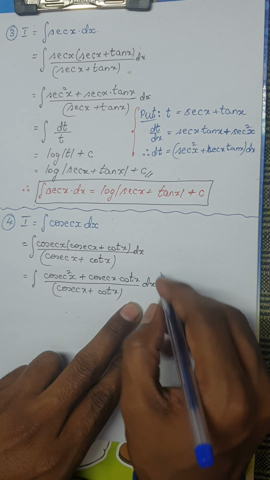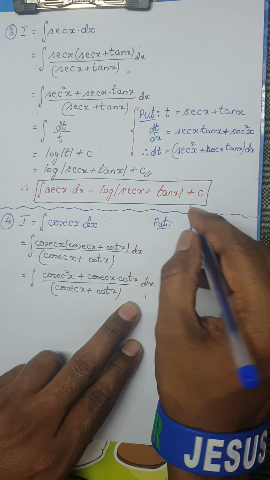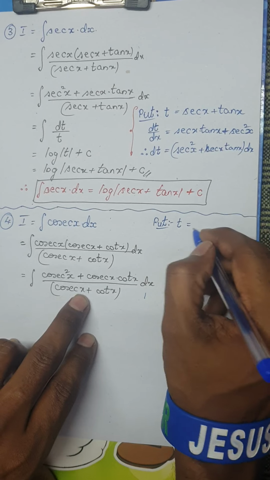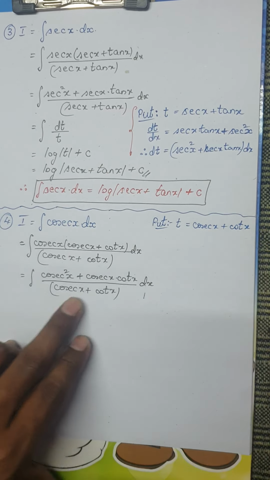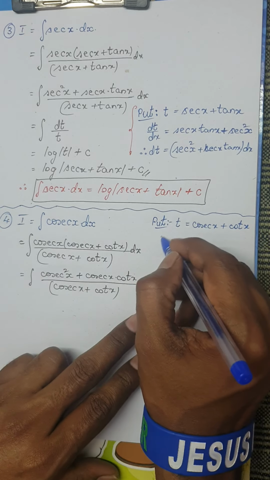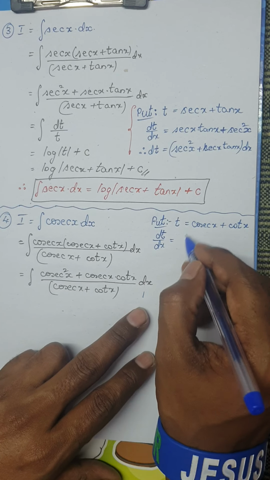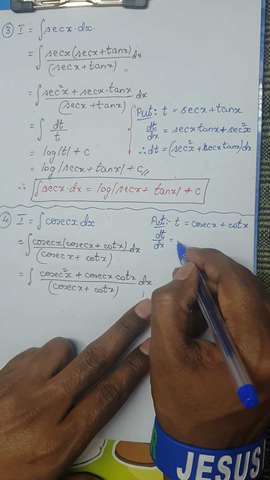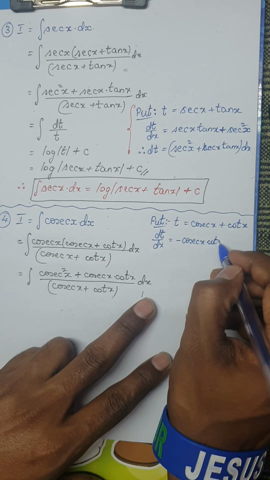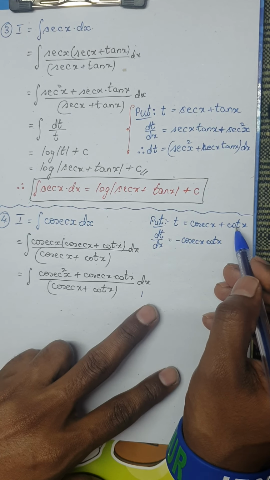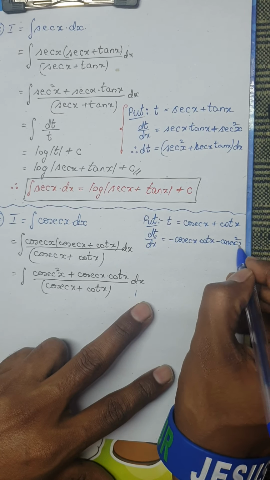Now see what happens to the integral here. Let me write here. Let me put t as cosecant x plus cot x. Differentiating with respect to x, I'll get dt by dx. What is the derivative of cosecant x? The derivative of cosecant x would be minus cosecant x into cot x, isn't it? Next, what is the derivative of cot x? The derivative of cot x is minus cosecant square x.